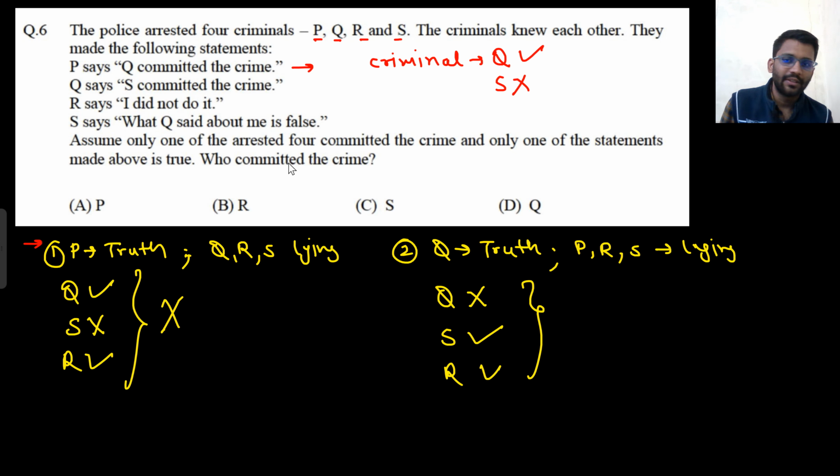Two criminals cannot be there. Only one of the arrested committed the crime. So two criminals cannot be there, and this is also eradicated. Let's see the third case.